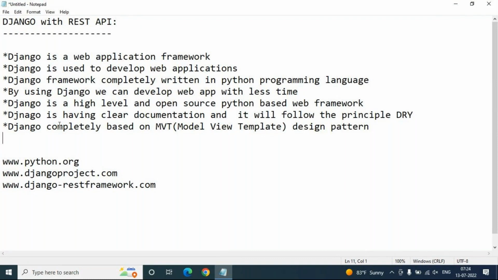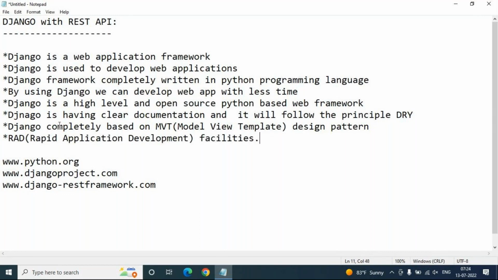Once we follow this MVT, model view template pattern, Django will provide rapid application development facilities.